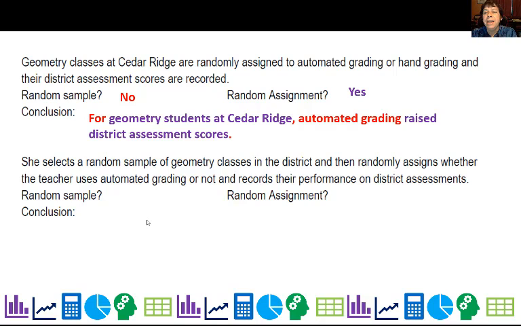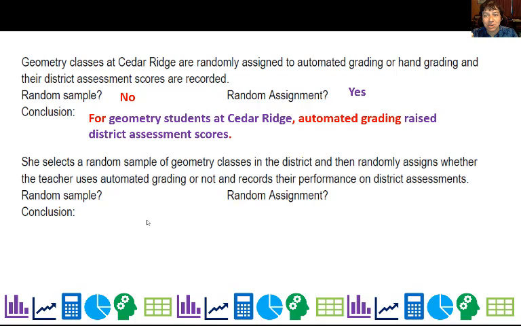All right. Now, finally, the gold standard. Let's say we could do a random sample of geometry classes in the district, and somehow I can make the teachers either use hand grading or automated grading. It would never happen because it's a pain in the butt. But pretend I could do that, all right?